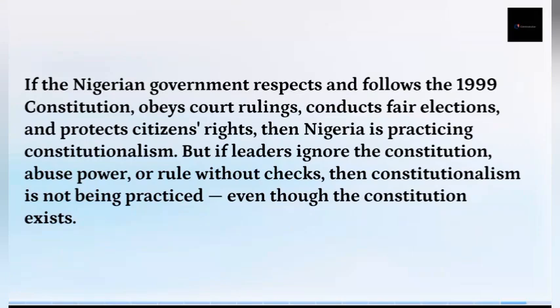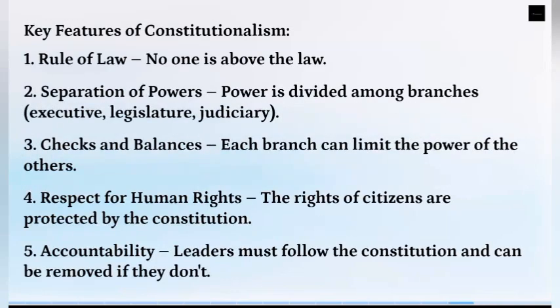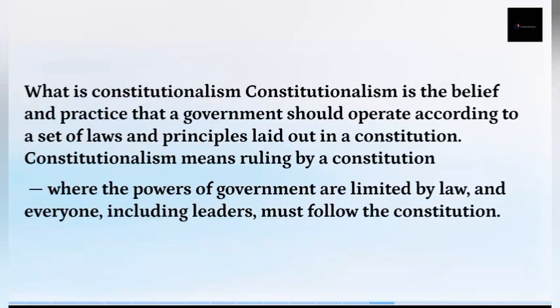Ma, please can you explain constitutionalism again? Yes, let me go back to constitutionalism. Constitutionalism is the belief and practice that a government should operate according to a set of laws and principles laid out in a constitution.